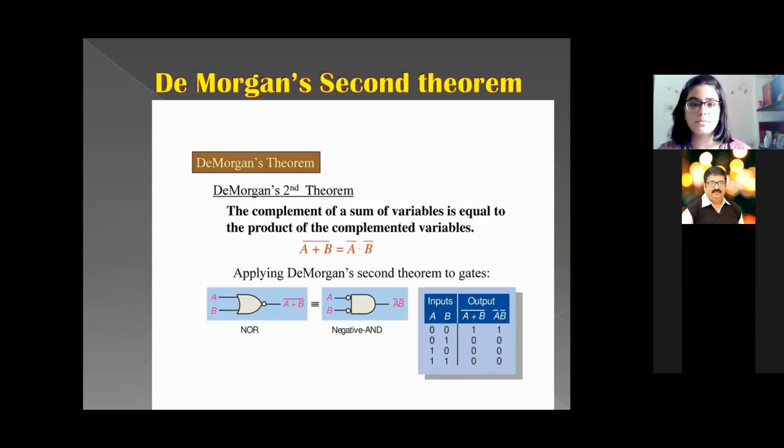This is the second theorem of De Morgan. The complement of a sum of variables is equal to the product of the complemented variables. As you can see, here also I have used two variables, and by seeing the truth table you can easily see that if the right hand value and the left hand value are equal, the theorem is proved. Before moving further, it is very important for you to remember the other laws and postulates that were already explained by my teammates, because in the next slide we are going to use them.